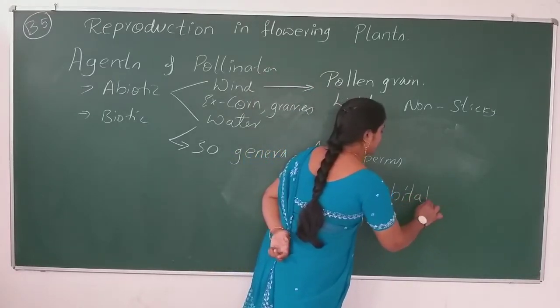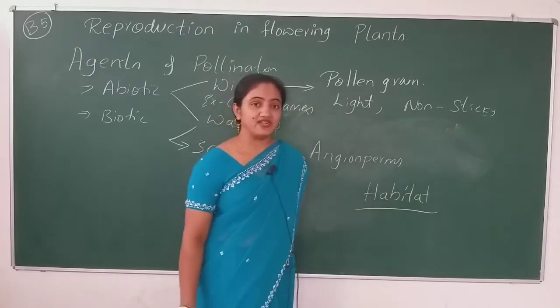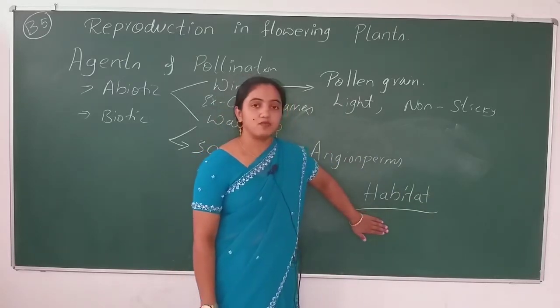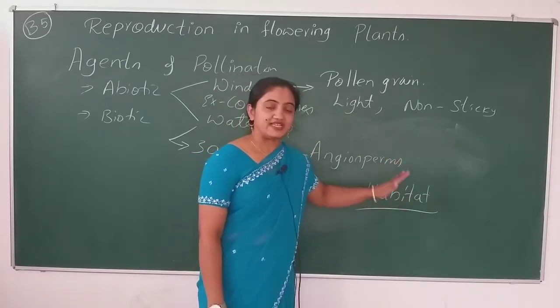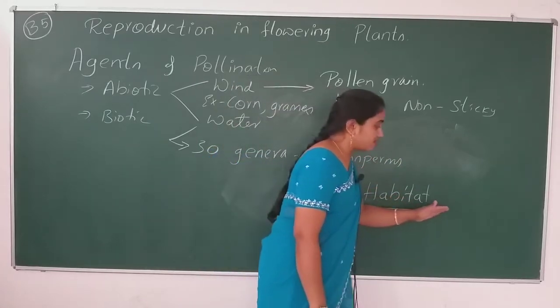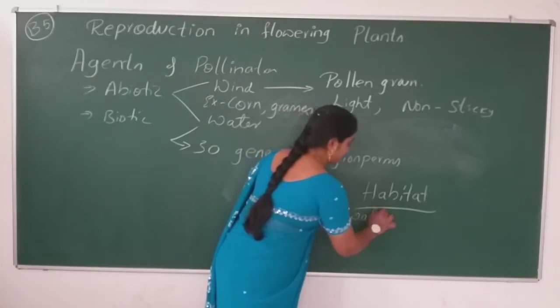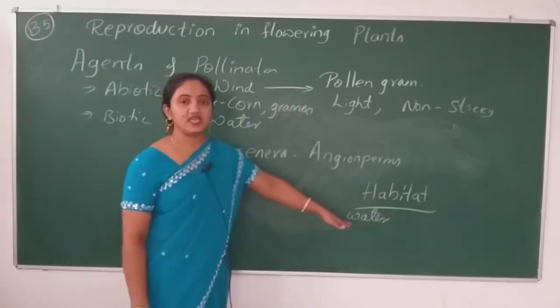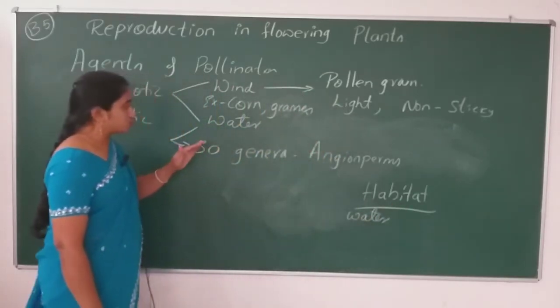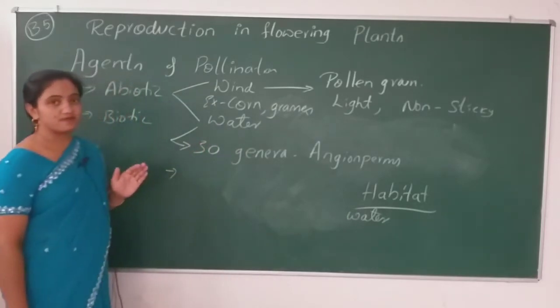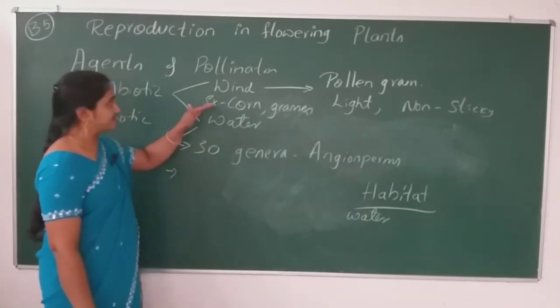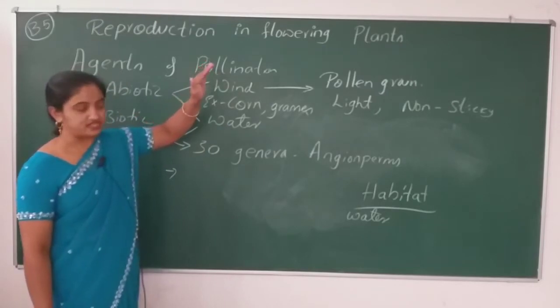If you remember, the habitat of those lower plants is moist, shady, or mostly in water bodies. So, being in water, the lower plants use the water as a medium for pollination.